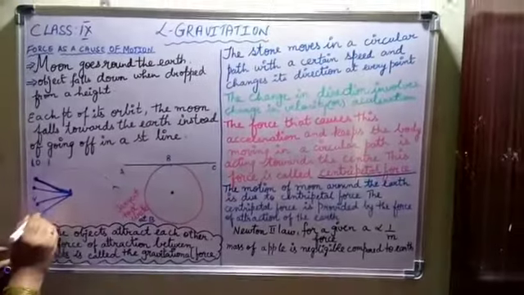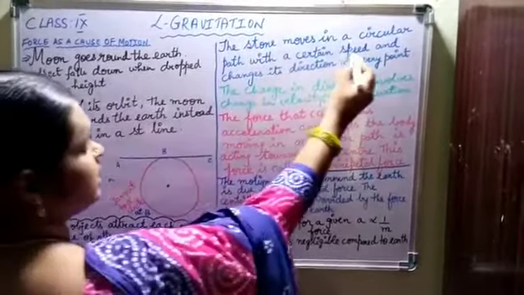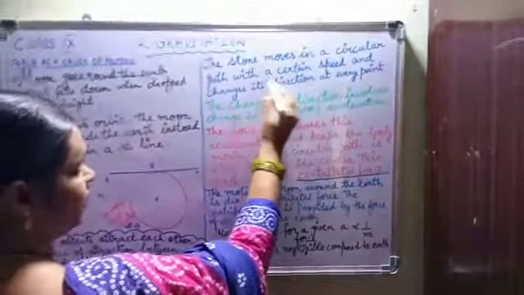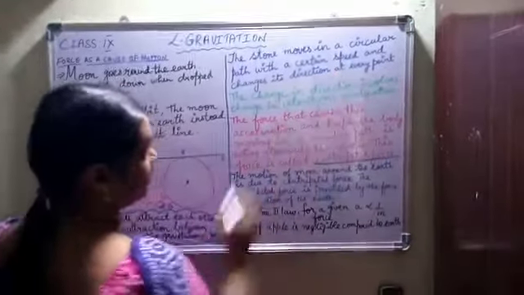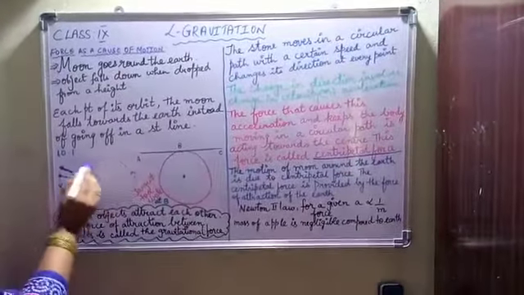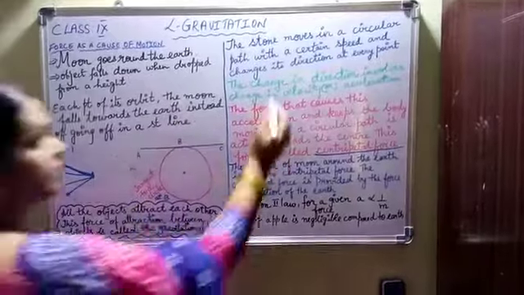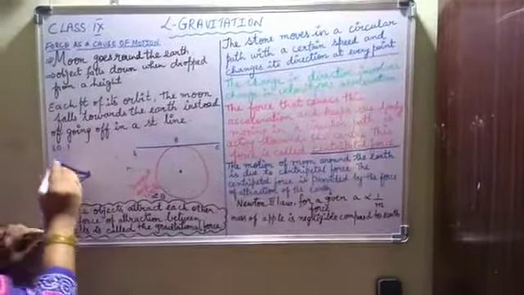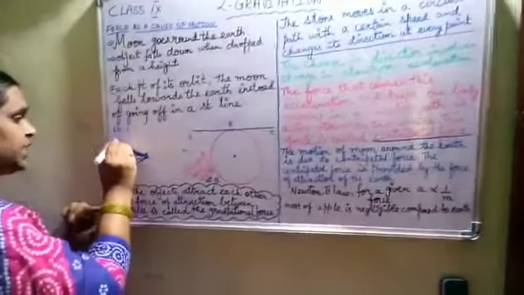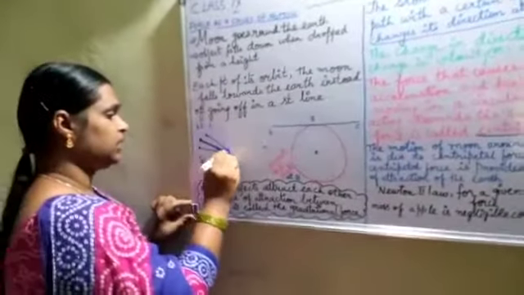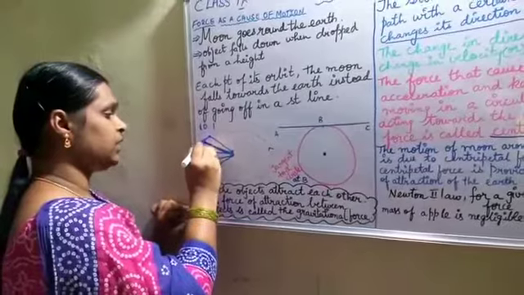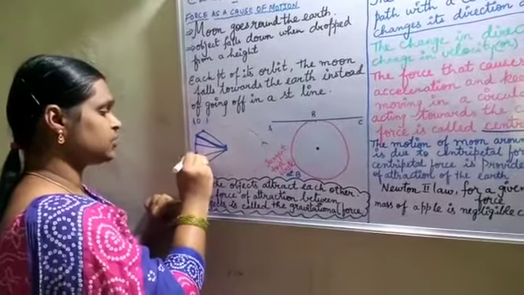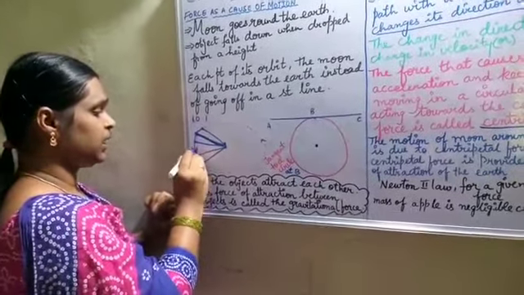So the stone moves in a circular path with a certain speed and changes its direction at every point. See here, when you start it, it may be here. Now at every point it is changing its direction. That is why I have shown you with an arrow mark here.